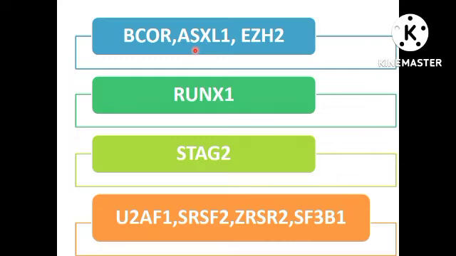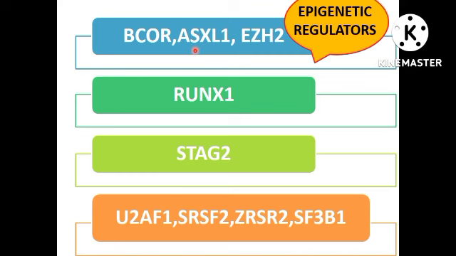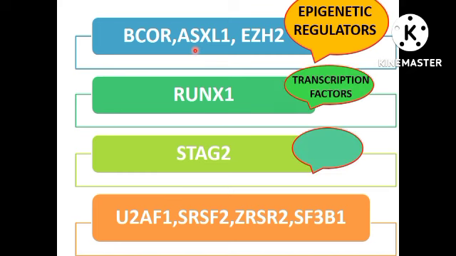So this schematic representation shows all the 9 genes which are required for the diagnosis of AML MR related gene mutations. If you can notice, BCOR, ASXL1, EZH2, these are the epigenetic regulators. RUNX1 is a transcription factor. STAG2 is a cohesin complex.